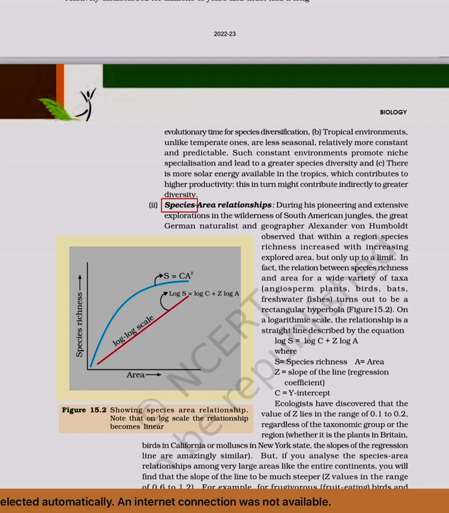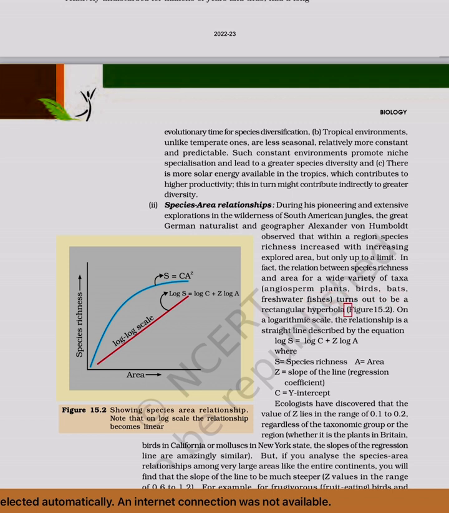2. Species area relationships. During his pioneering and extensive explorations in the wilderness of South American jungles, the great German naturalist and geographer Alexander von Humboldt observed that within a region species richness increased with increasing explored area, but only up to a limit. In fact, the relation between species richness and area for a wide variety of taxa, angiosperm plants, birds, bats, freshwater fishes, turns out to be a rectangular hyperbola.